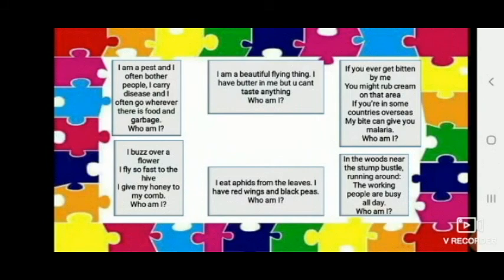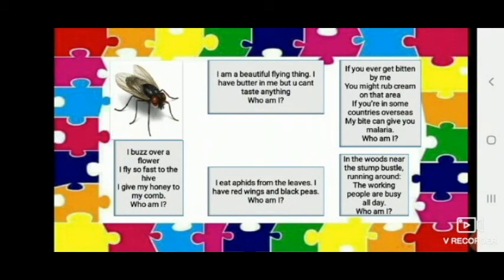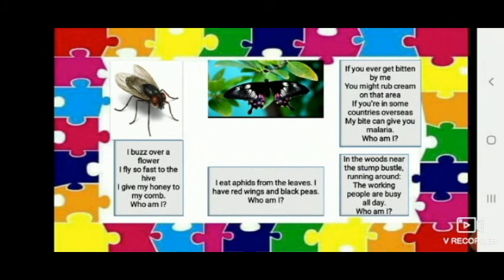My first riddle: I am a pest and I often bother people. I carry disease and I often go wherever there is food and garbage. Who am I? Yes, that's housefly. I am a beautiful flying thing. I have butter in me, but you can't taste anything. Who am I? Yes, the very word butter says it's none other than a beautiful butterfly.